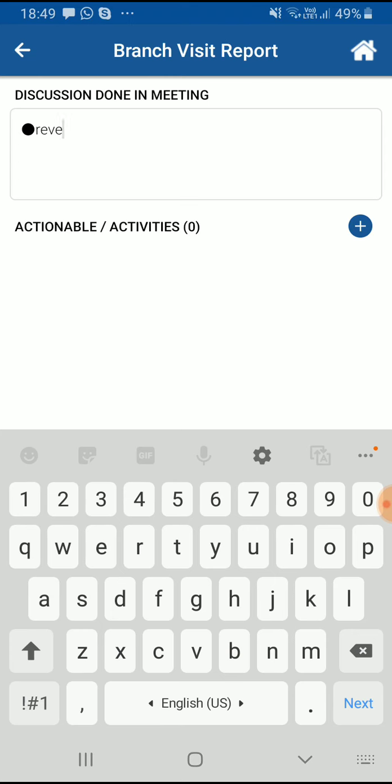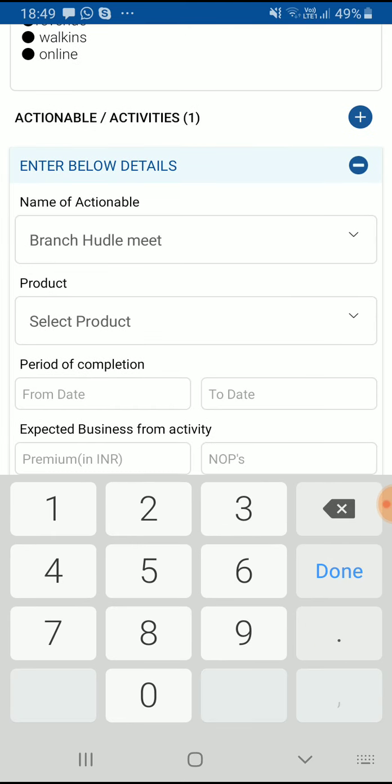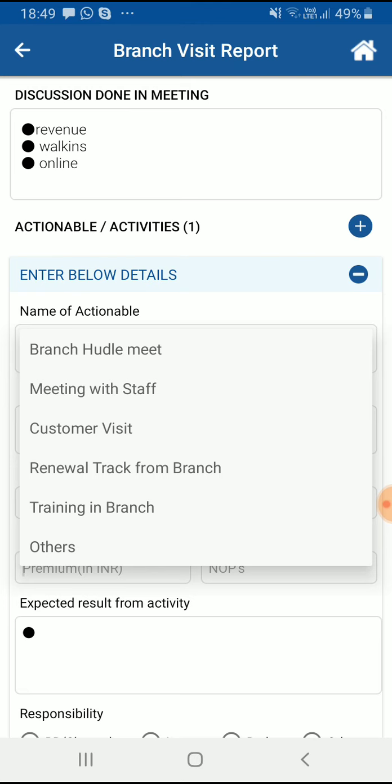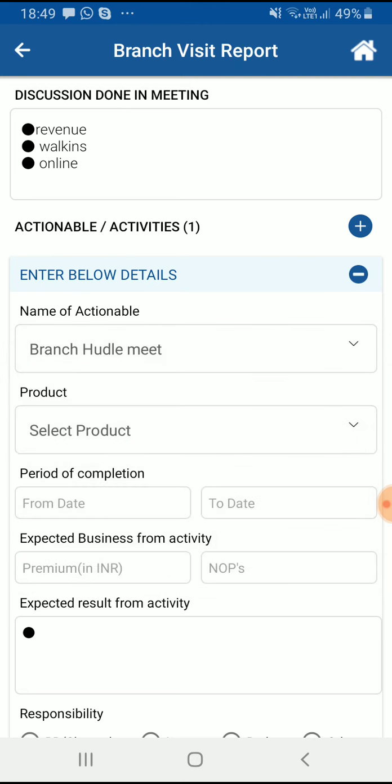I've discussed revenue, walk-ins, and online. These are the points I've discussed. Now I can create an actionable. The actionable is what this meeting was all about. It was a meeting with staff or a customer visit. These again are dynamic things which can be modified as per the company and distributor arrangement. This time it is a branch huddle meet.